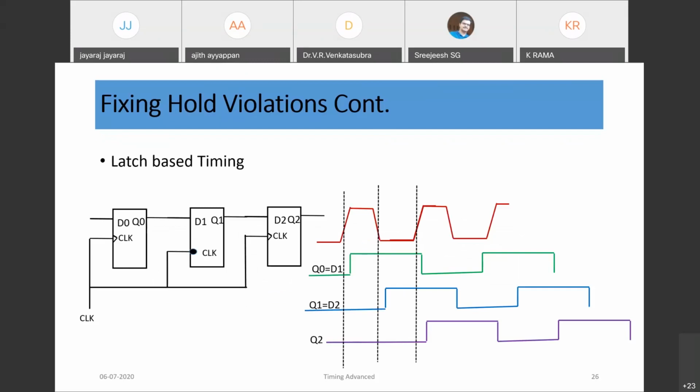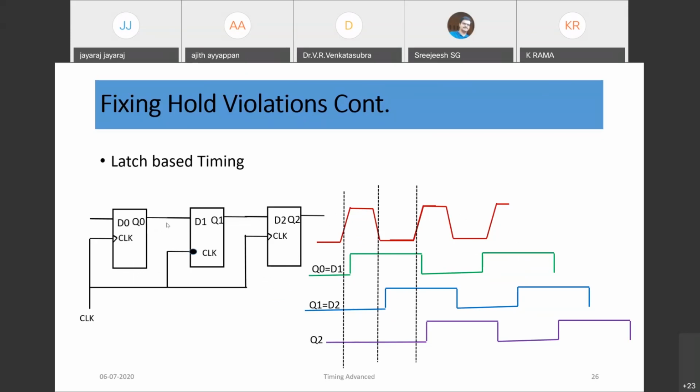Another important thing is that latch based timing we can also adopt. So analyze this circuit. How does a latch behave? That is also very important as far as interviews are concerned, the timing of a latch. If you consider this circuit, assume the input is changing, so Q0 is toggling, from say 0 to 1, then 1 to 0. Similarly the input is changing, D0 is changing, so accordingly Q0 is changing.